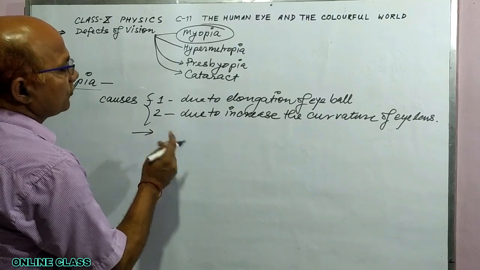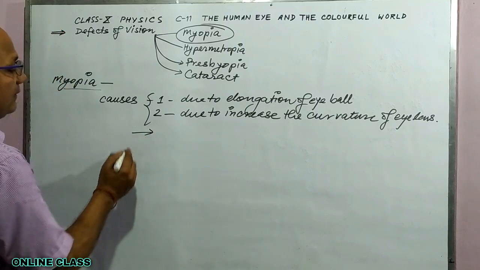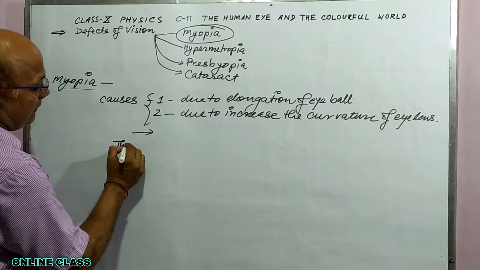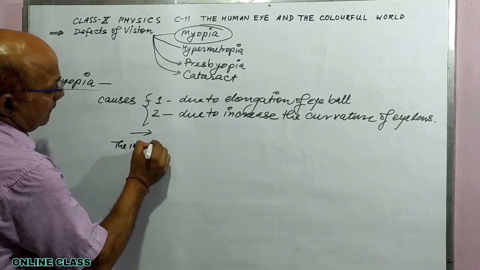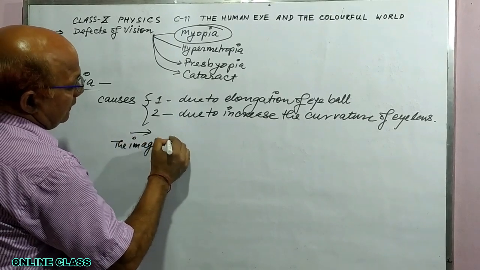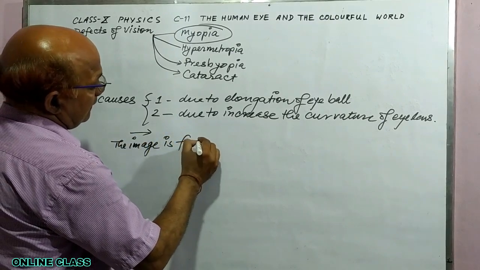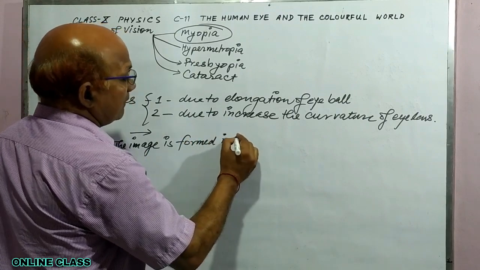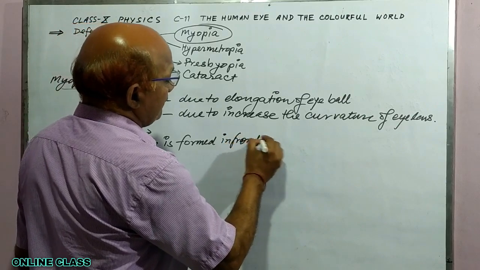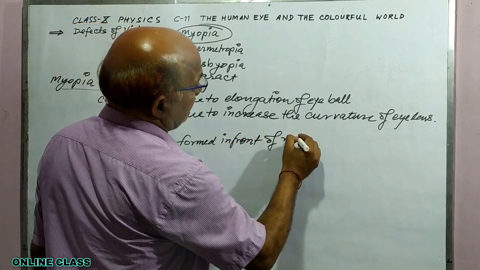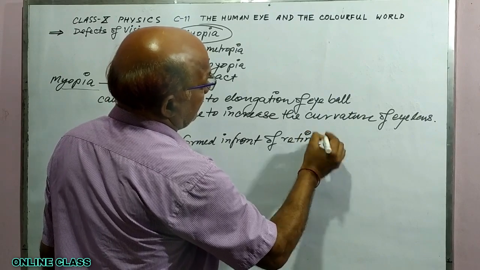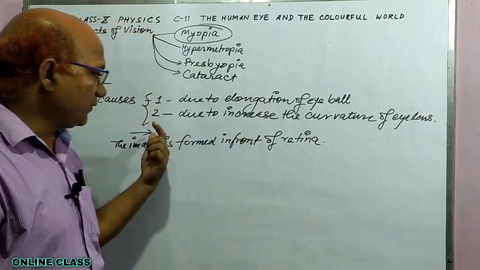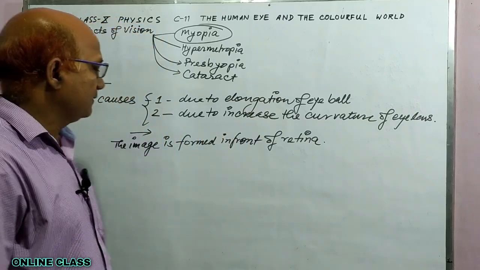The far point comes closer to the eye, and the image is formed in front of the retina. In front of retina means before retina. The image is formed in front of retina.